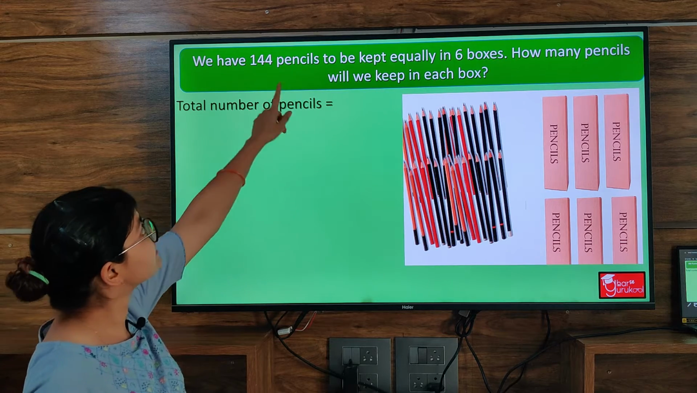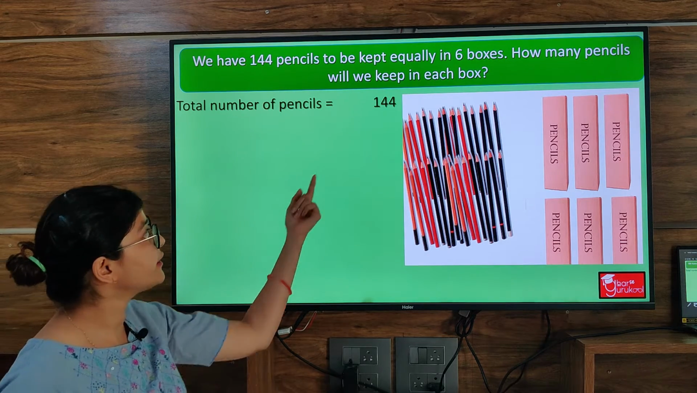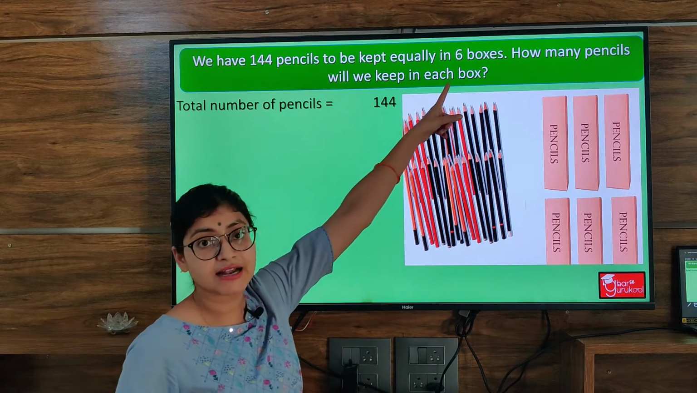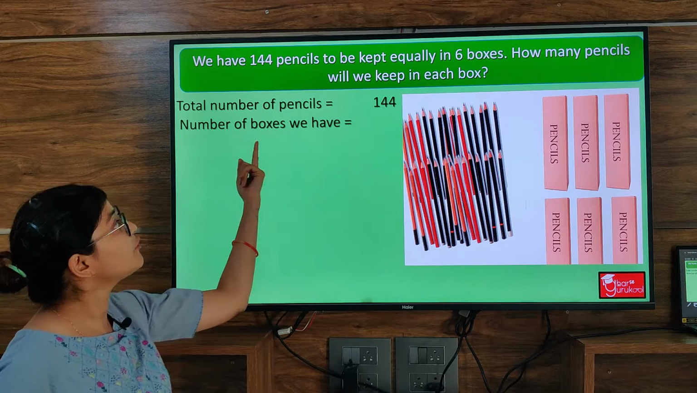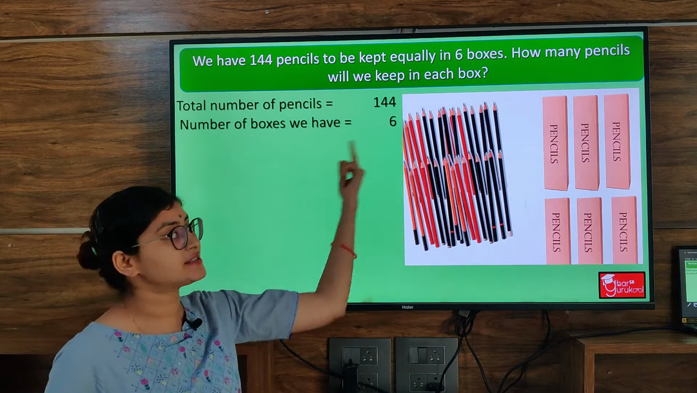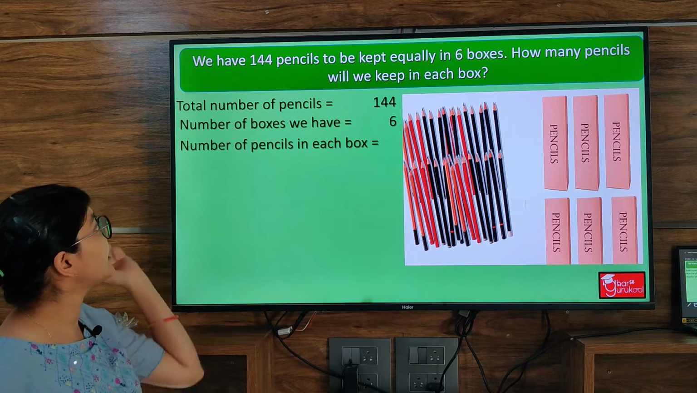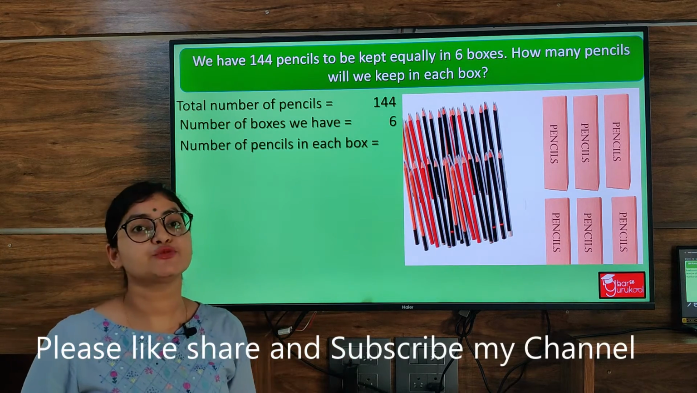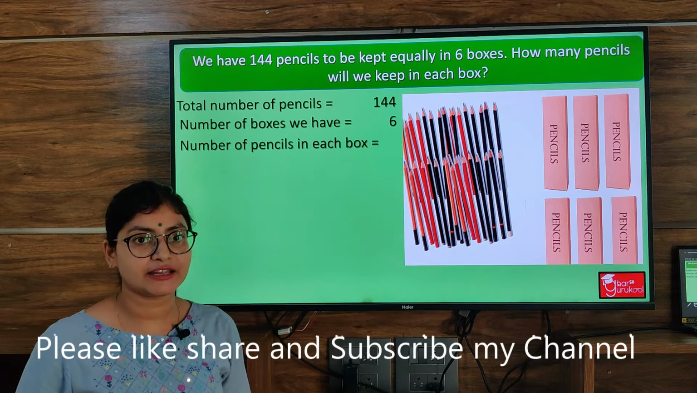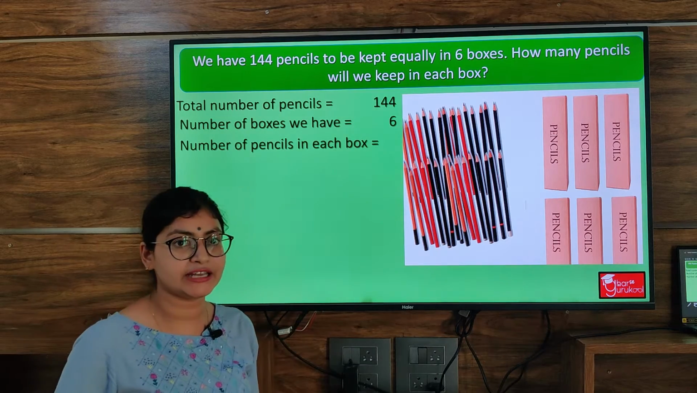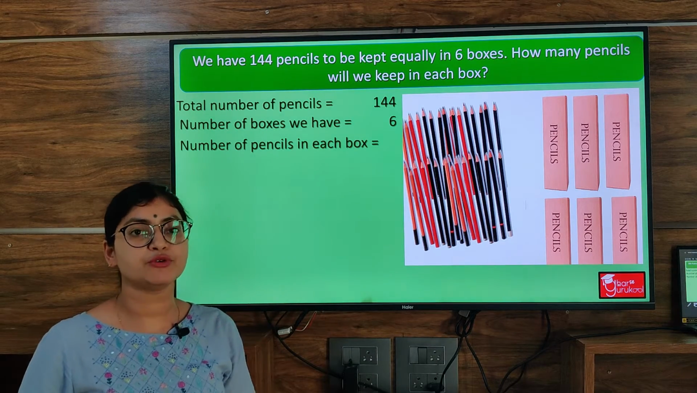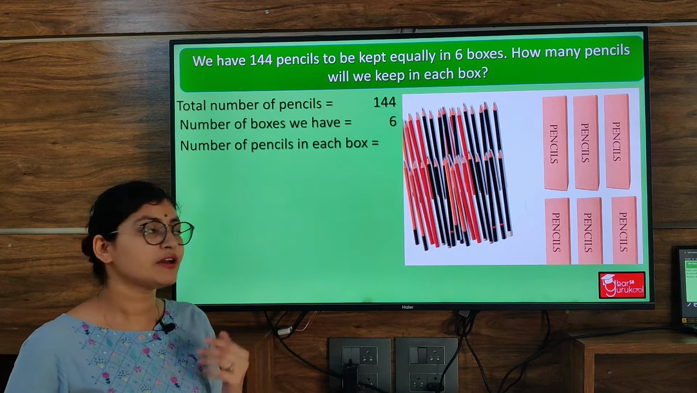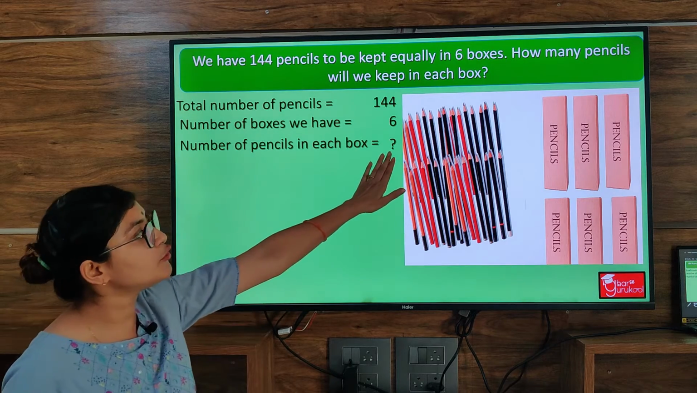Total number of pencils. Total number of pencils is 144. This we have written here. And the number of boxes are 6. So number of boxes we have 6. Now what we have to identify? We have to find out number of pencils in each box. How many pencils we can keep in each box equally. If we distribute evenly and fairly, how many pencils we will keep in one box. This we have to find out.